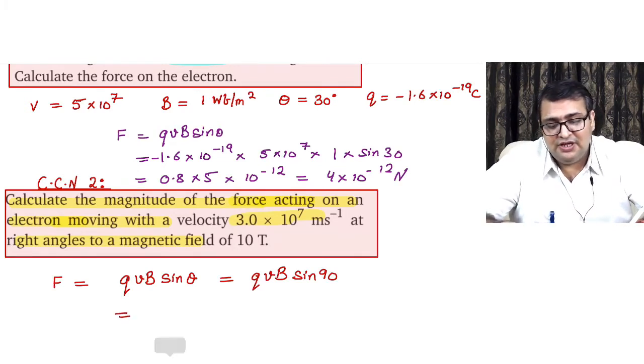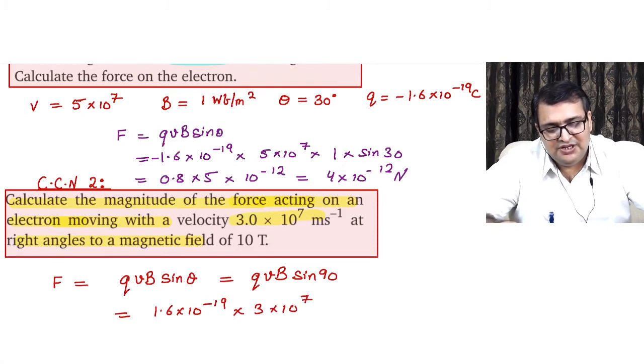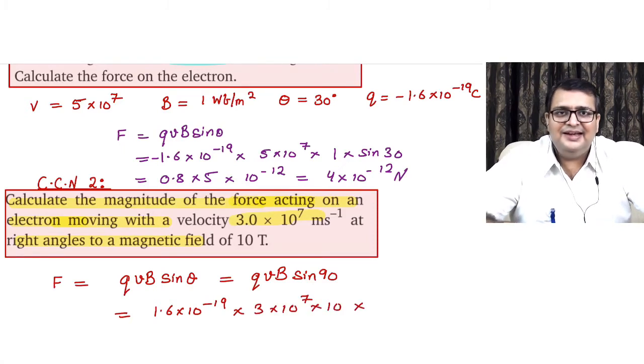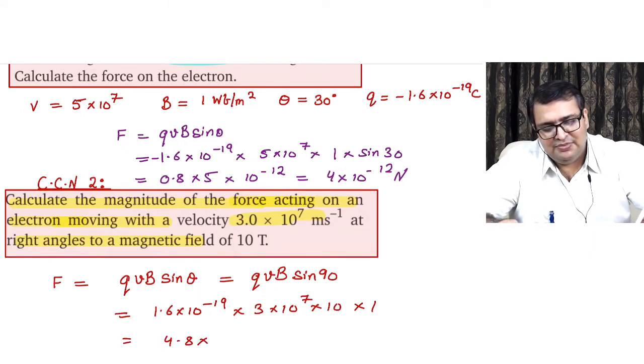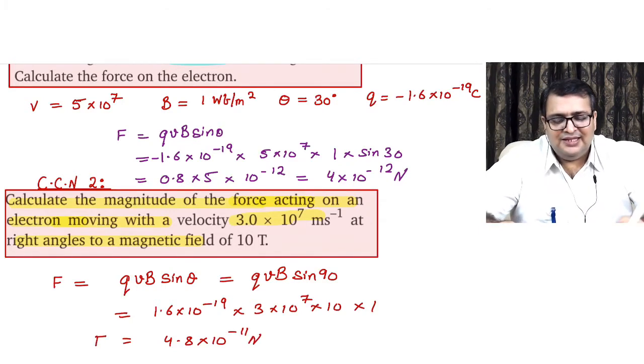It's an electron. Magnitude of force we are looking for, so I'm neglecting the negative sign. V is 3 into 10 power 7, B is 10. Sine 90 is how much? It's 1. So this becomes 4.8 into 10 power minus 11 Newton. That's a wonderful thing, I suppose. I hope this thing is clear to everyone.